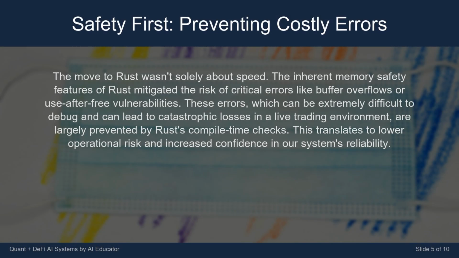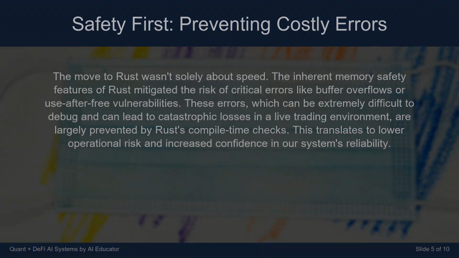The inherent memory safety features of Rust mitigated the risk of critical errors like buffer overflows or use after free vulnerabilities. These errors, which can be extremely difficult to debug and can lead to catastrophic losses in a live trading environment, are largely prevented by Rust's compile time checks. This translates to lower operational risk and increased confidence in our system's reliability.